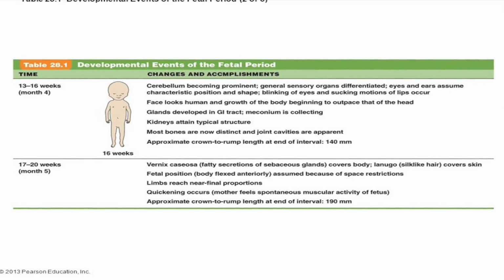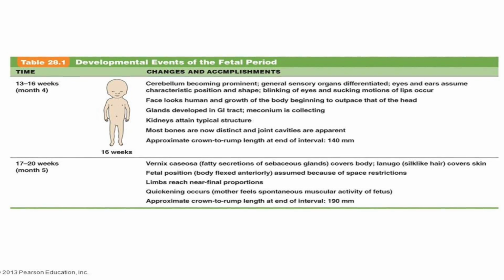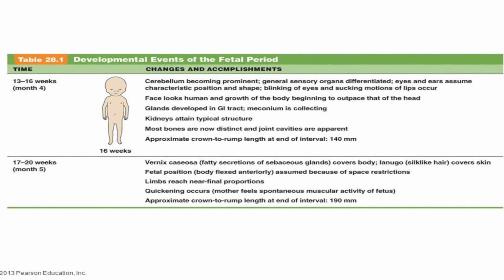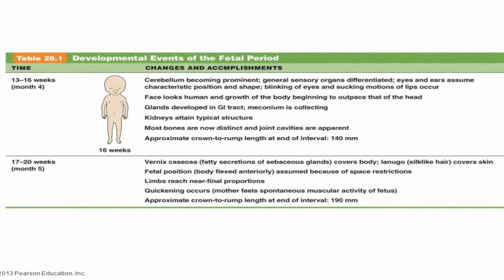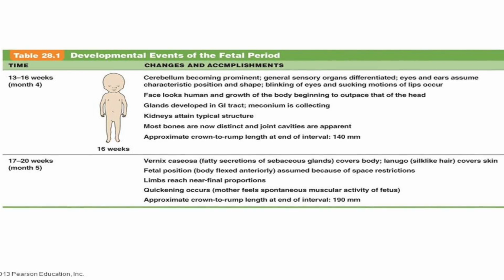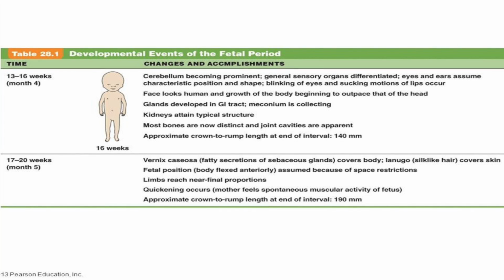In month 5, lanugo is shown. Lanugo is the fine baby hair that covers the skin. Also, quickening occurs. That's when the mom can feel the baby move. The fetus is being positioned, and vernix caseosa, which is the cheesy secretion of sebaceous glands that covers the baby's body, appears.